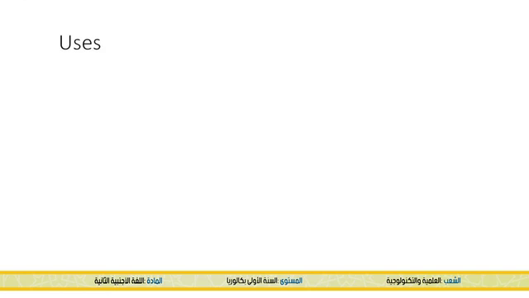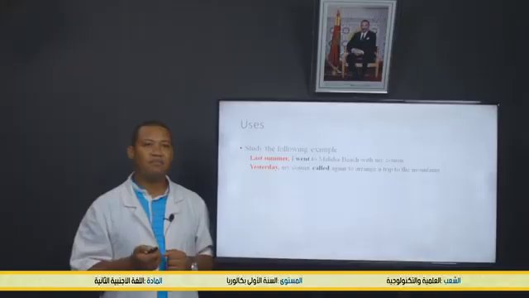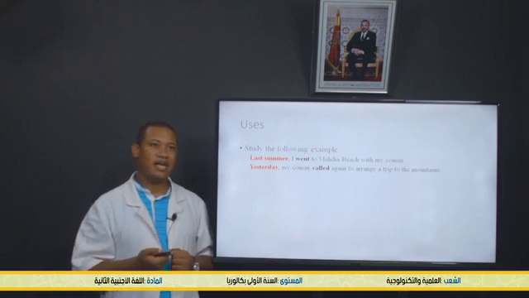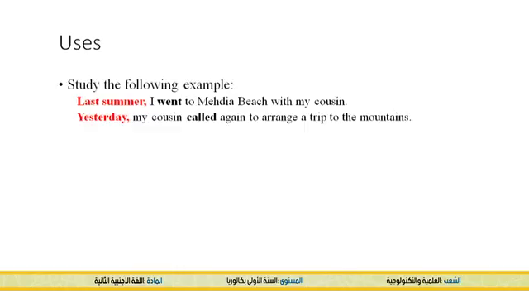Now, let's move to uses of the simple past. Let's study the following examples. Last summer, I went to Media Beach with my cousin. And the other example, yesterday my cousin called again to arrange a trip to the mountains. Now, we have two expressions that tell us that these sentences are about the past, which are last summer and yesterday. We use the simple past to refer back to an action that has started and finished in the past.